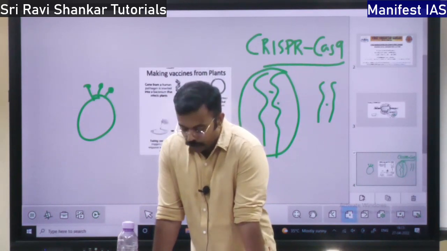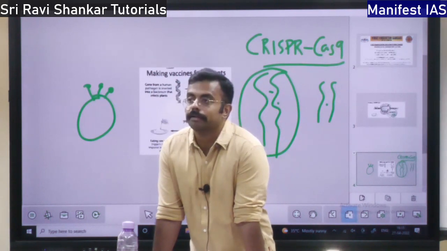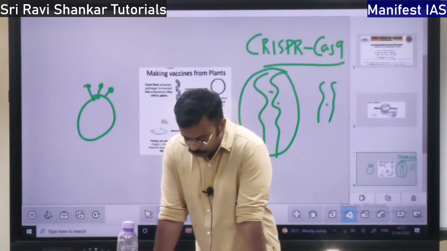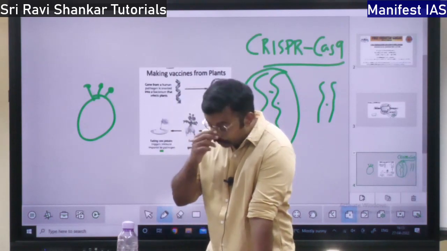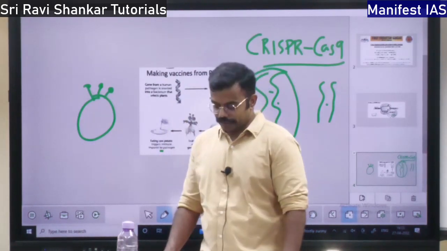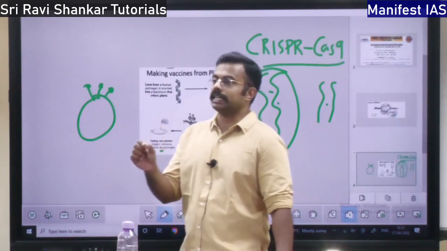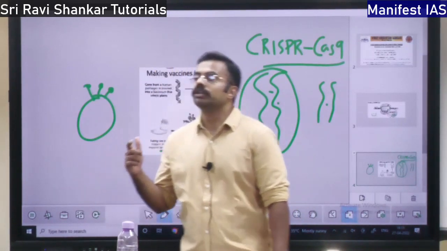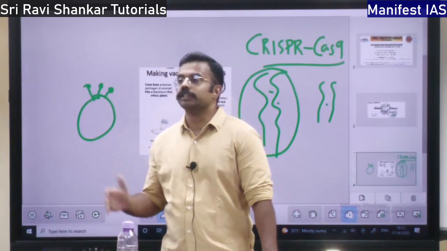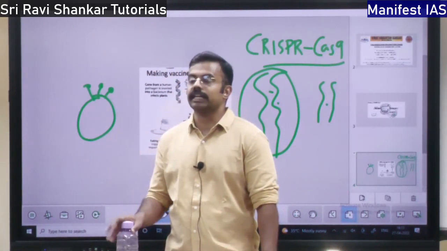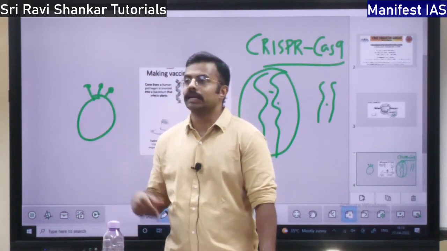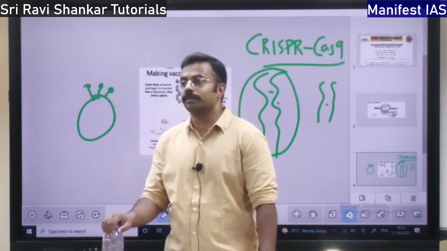Actually, it has been prohibited by the World Anti-Doping Agency, WADA, right? So what is the exact mechanism? They are going to insert a gene. That gene is going to either increase certain functions or decrease certain functions. If there is pain in the body, these genes are going to reduce the pain.